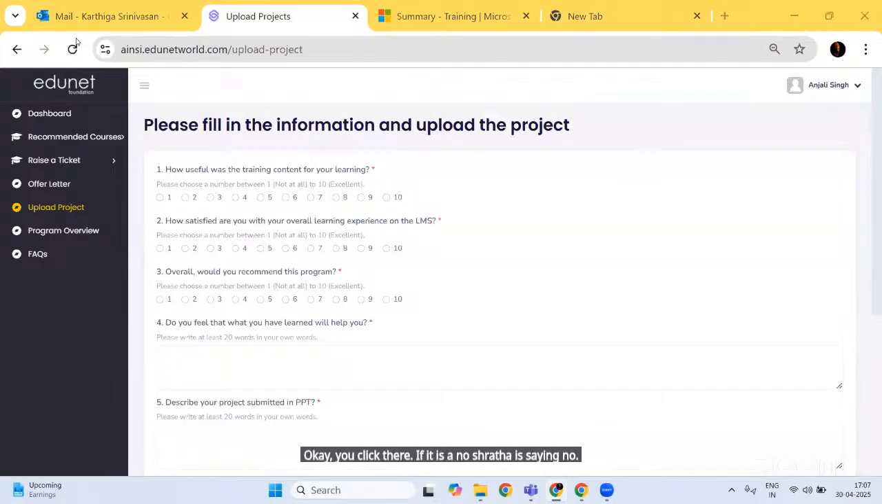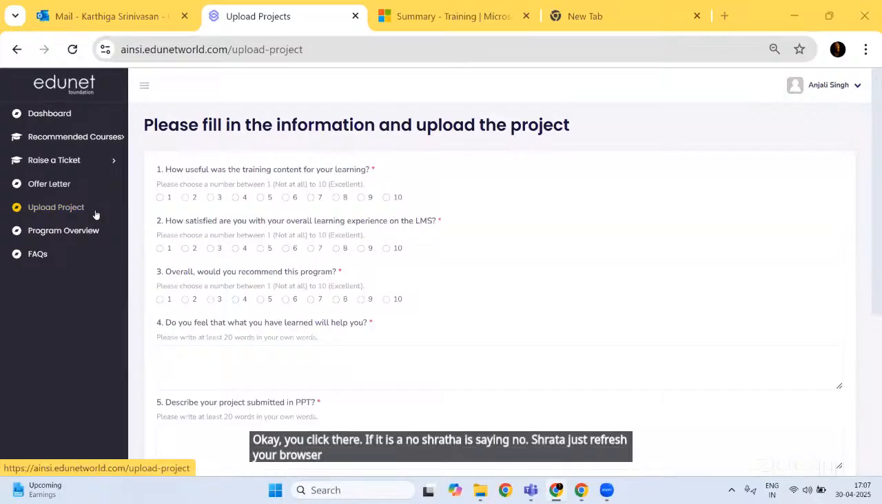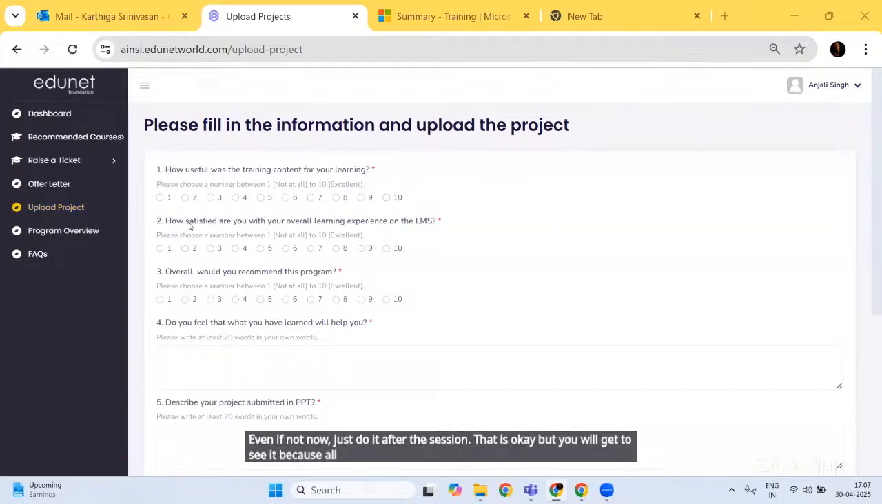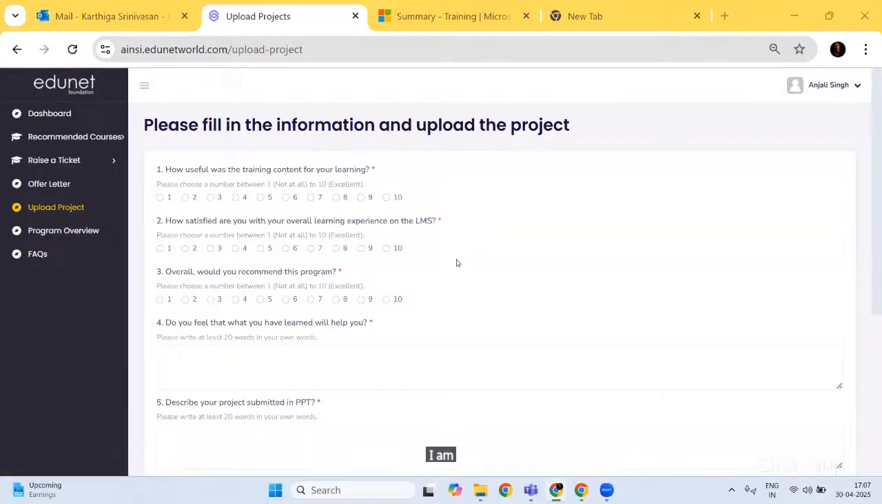If it is a no, Shraddha is saying no. Shraddha, just refresh your browser. You will be able to see the upload project option. Even if not now, just do it after the session. That is okay, but you will get to see it because all others are seeing it. I am having it open live here. So it should work for you as well.